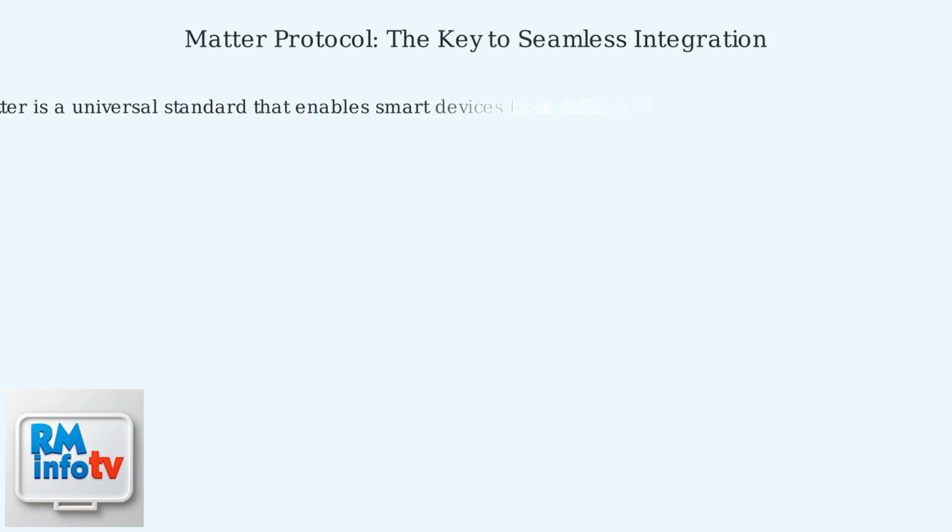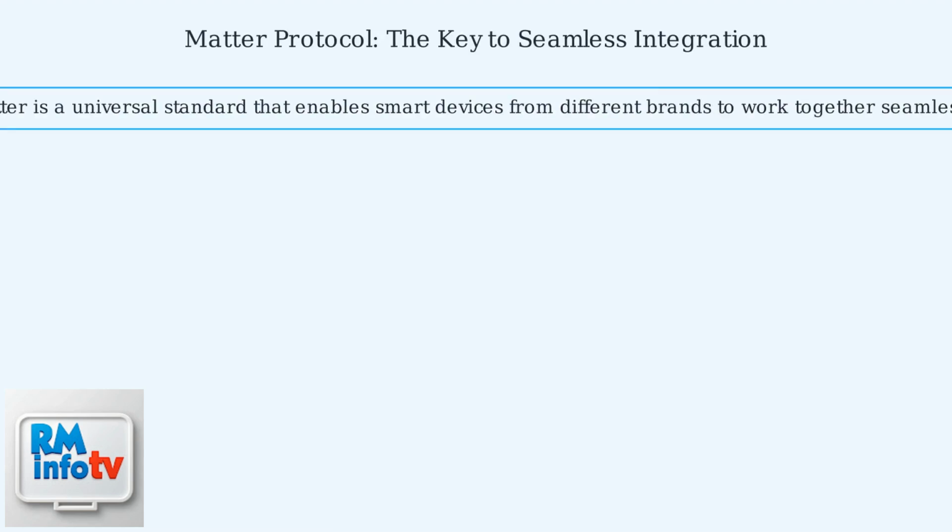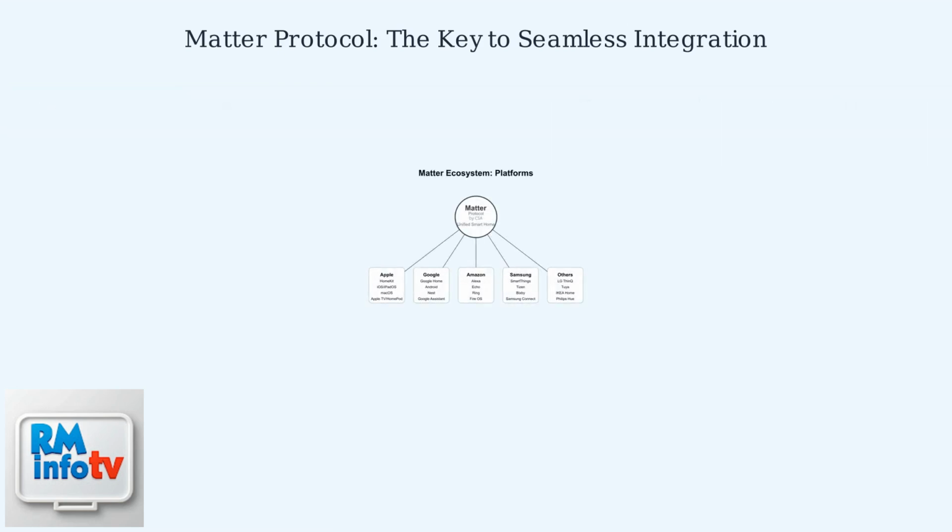Matter protocol is the key to seamless integration for your smart home devices. Introduced in 2022 and fully supported by Google since 2024, Matter allows devices from different manufacturers to communicate without brand-specific apps or compatibility issues. The Matter ecosystem includes major platforms like Google Home, Apple Home, Amazon Alexa, Samsung SmartThings, and others such as Philips Hue and IKEA. This standardization reduces the not responding problems by creating a unified communication protocol.